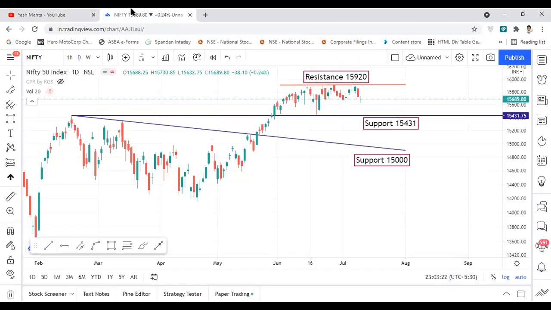So let's start with the Nifty analysis video now. So as you can see here, Nifty is facing resistance around 15,920 and has support at 15,431 and 15,000.